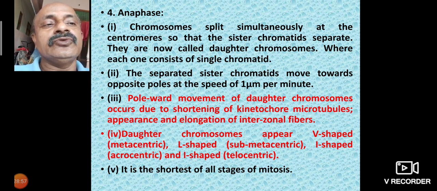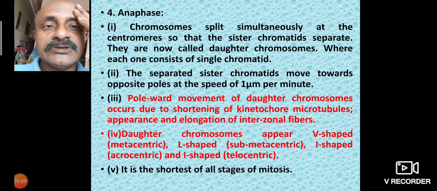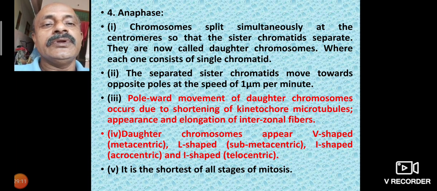shortening of the kinetochore microtubules and elongation of the interzonal fibers. Daughter chromosomes appear V-shaped, also called metacentric; L-shaped, also submetacentric; I-shaped, also acrocentric; and T-shaped, also telocentric.